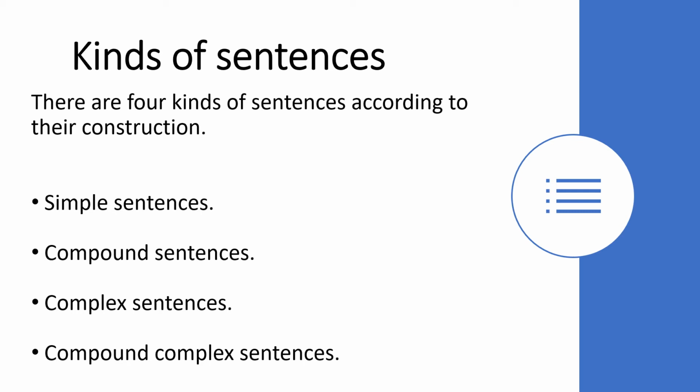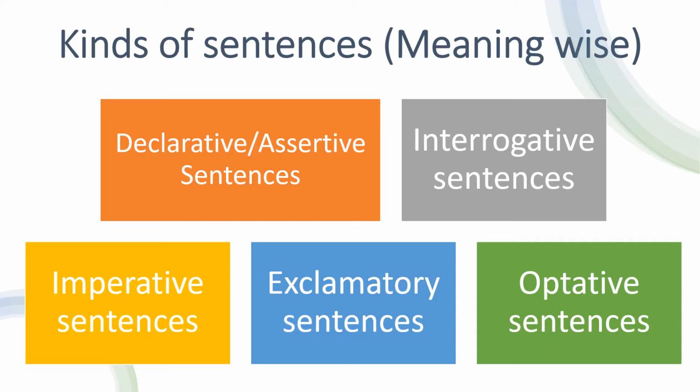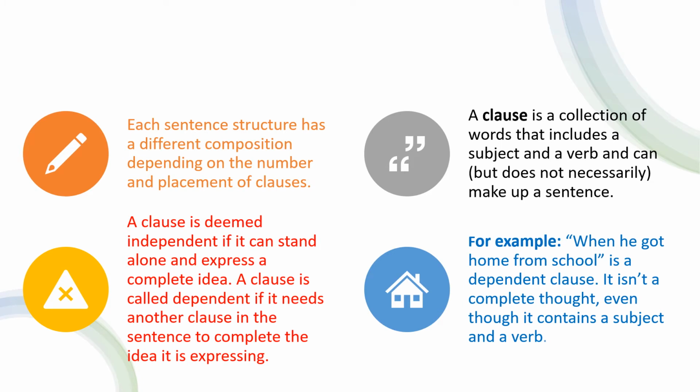We will discuss kinds of sentences according to their construction and meaning. There are four kinds of sentences according to their construction: simple sentences, compound sentences, complex sentences, compound complex sentences. Meaning-wise, kinds of sentences are declarative sentences, interrogative sentences, imperative sentences, exclamatory sentences, optative sentences. Each sentence structure has a different composition depending on the number and placement of clauses.